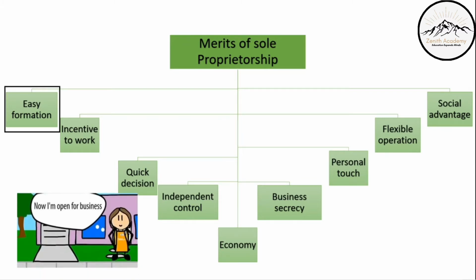First, easy formation. It just means that whenever a sole proprietor decides to start his business, he doesn't have to take anyone's permission. He doesn't have to do any legal work. He can start his business whenever he pleases or whenever he thinks he has some idea to start a business. So all the business operations will be started as and when the proprietor chooses that it is the right time. He doesn't have to hassle or go through any big tough processes. So it's a very easy formation.